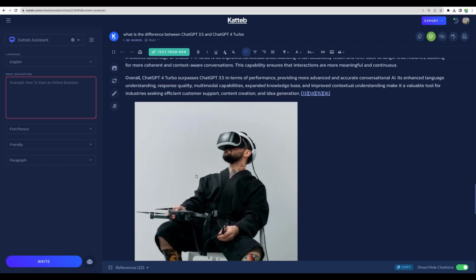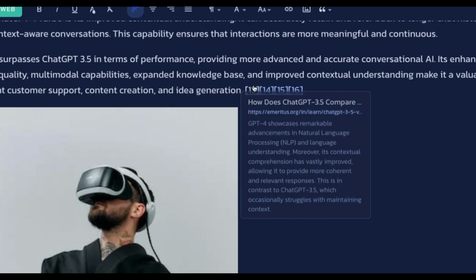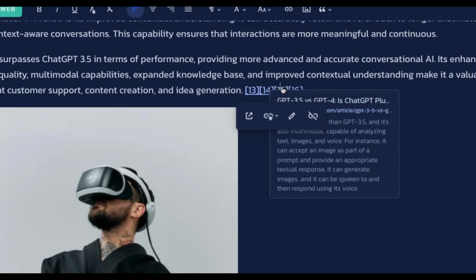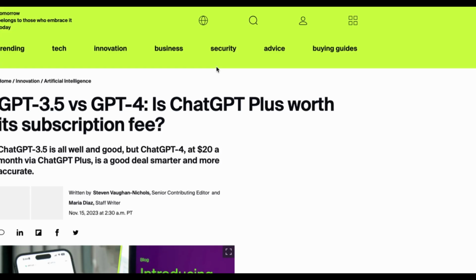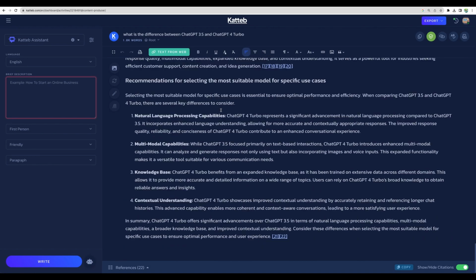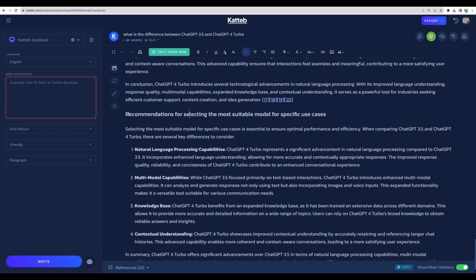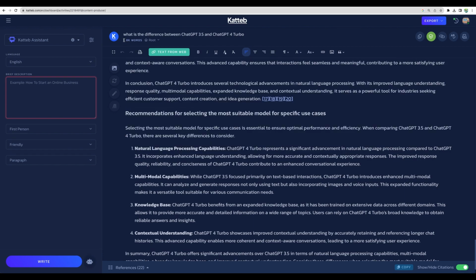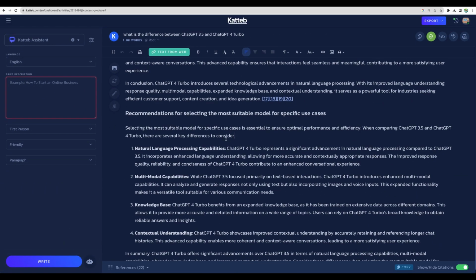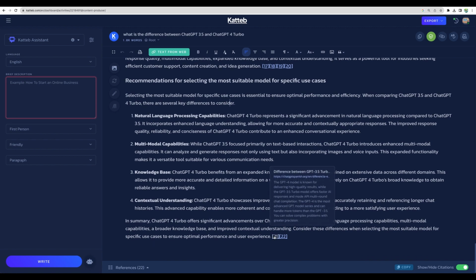again, not relevant image, but for each paragraph, you are getting the sources. Just an example, let's click on this one. All right, so that is great article, and it shows like 1.8k words. That is also great. And at the end, we have our recommendation paragraphs, again with the cited sources.